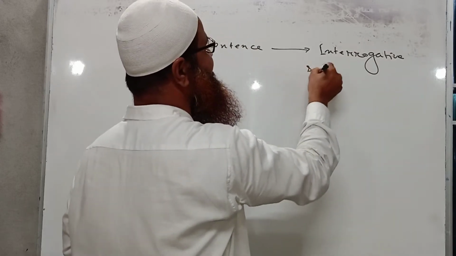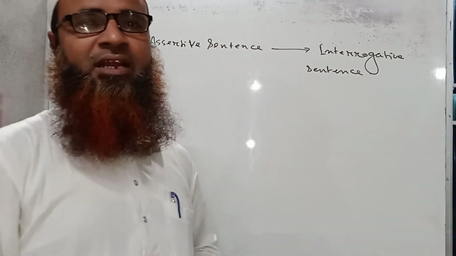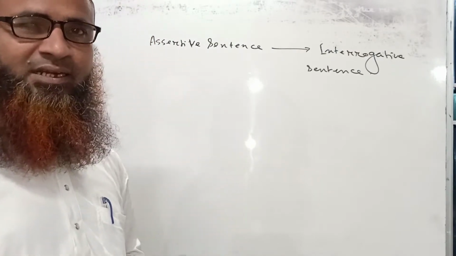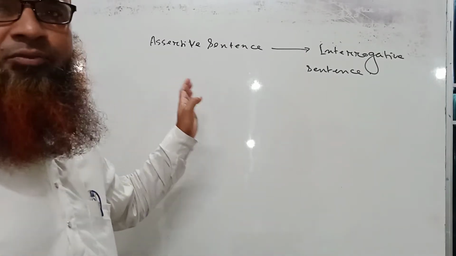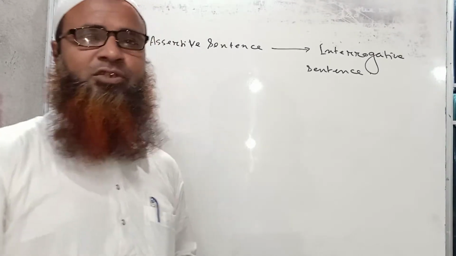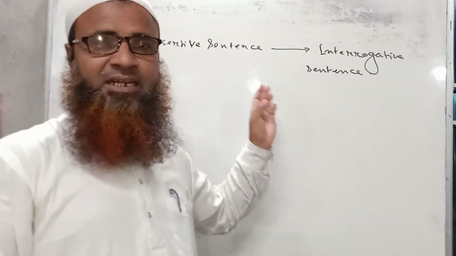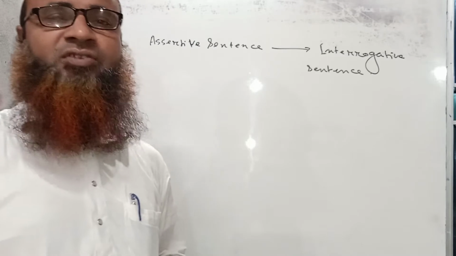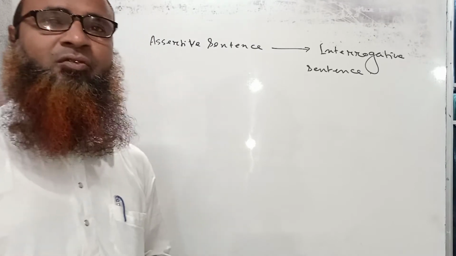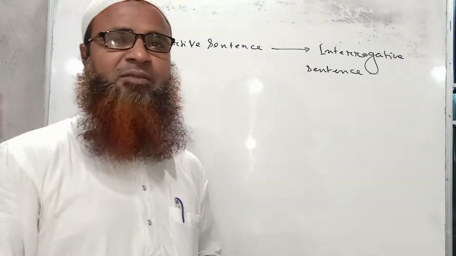So we know an assertive sentence describes or narrates something, while an interrogative sentence always questions. We have already discussed the sentences. So I hope all of you have a clear conception regarding assertive sentence and interrogative sentence. So an interrogative sentence always makes a question. So regarding the changes of an assertive sentence into an interrogative one, we have to know auxiliary verbs or helping verbs or anomalous finites, and we have already learnt about those auxiliaries or anomalous finites or helping verbs.